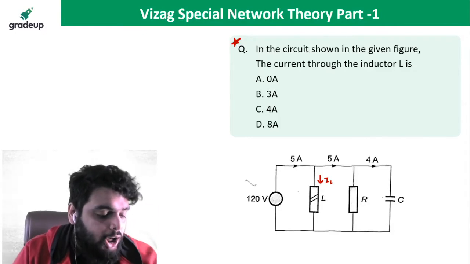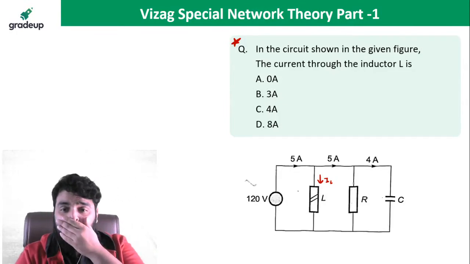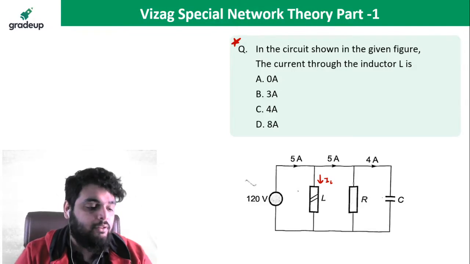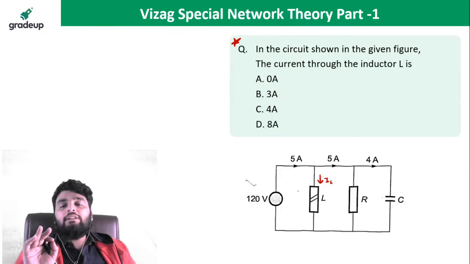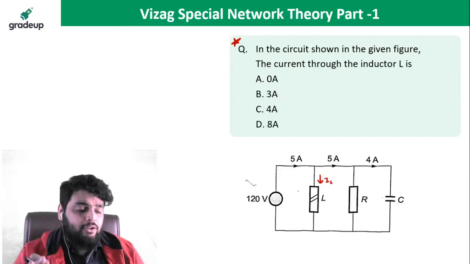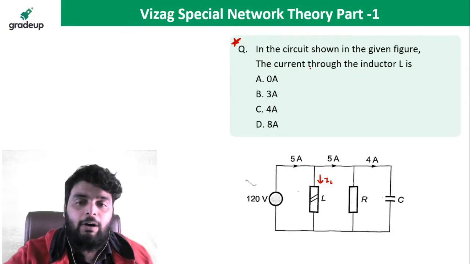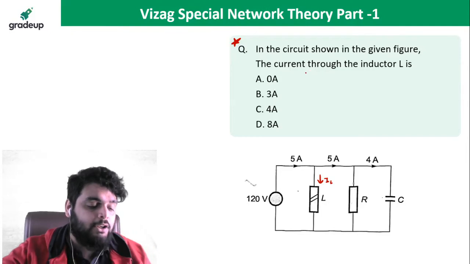So Abhi has given option A. Ramadesu has given option A. Let's see. Anyone else? Right now 13 people are online and only 2 people have given the answer. Everyone should give the answer. A, B, C, D. In the circuit shown below, what will be the current through the inductor L? Okay, 0 ampere. Mayur has given 0 ampere.